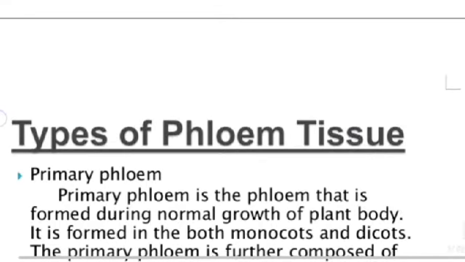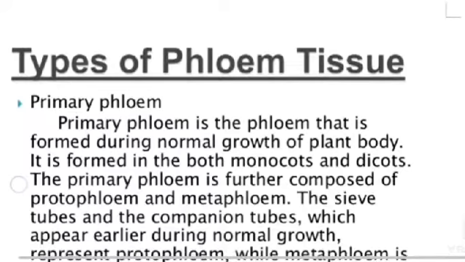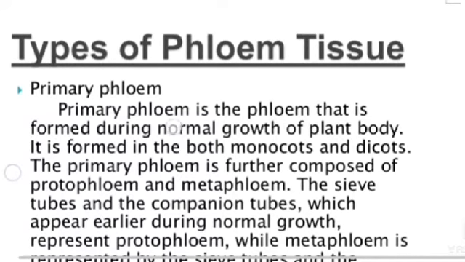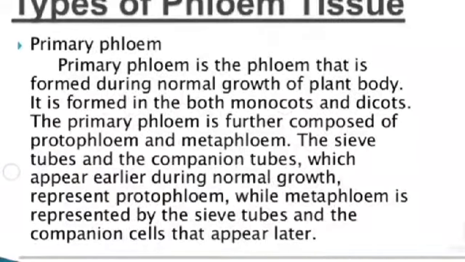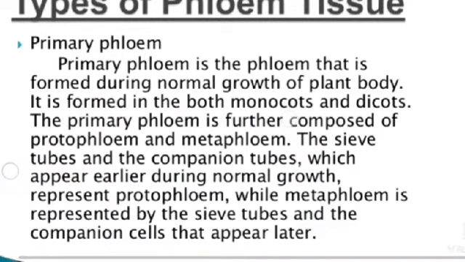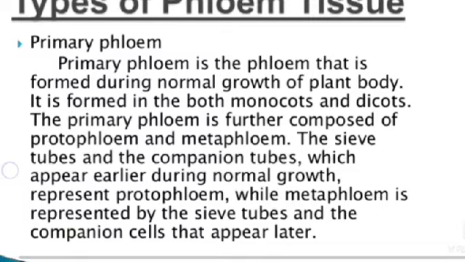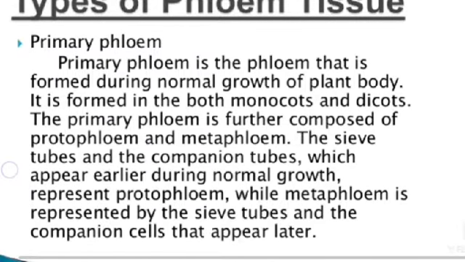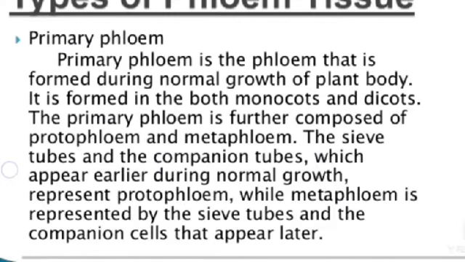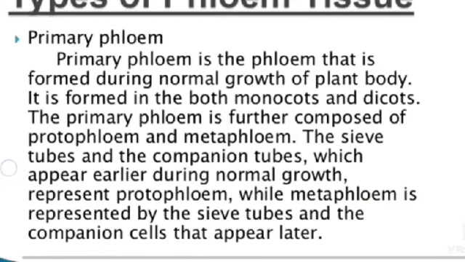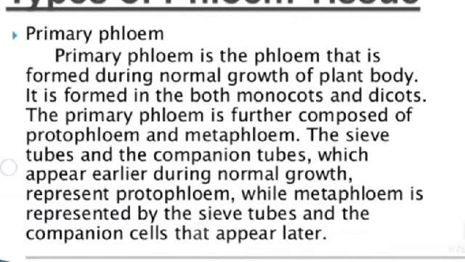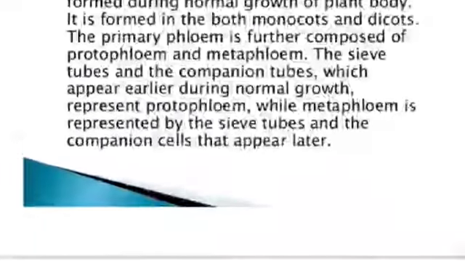Types of phloem tissues. Primary phloem. Primary phloem is the phloem that is formed during normal growth of the plant body. It is formed in both monocots and dicots. The primary phloem is further composed of protophloem and metaphloem. The sieve tubes and the companion cells, which appear earlier during normal growth, represent protophloem, while metaphloem is represented by the sieve tubes and companion cells that appear later.